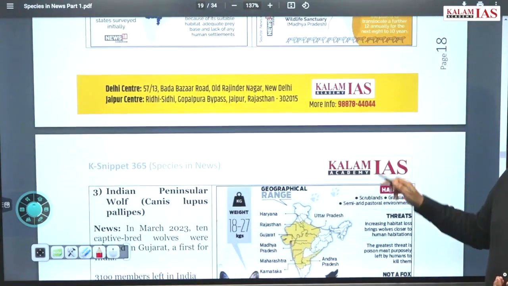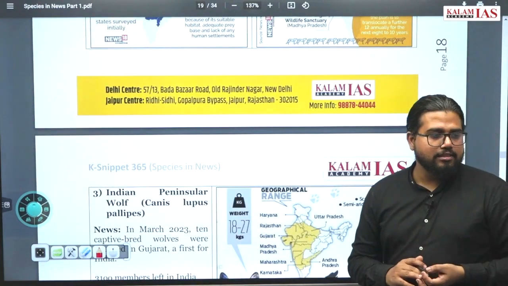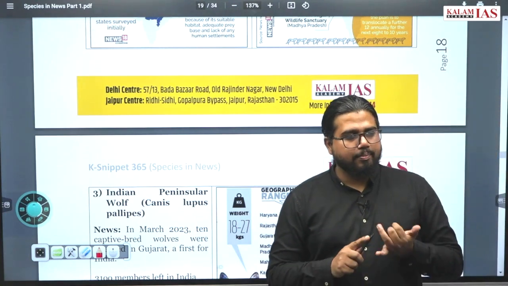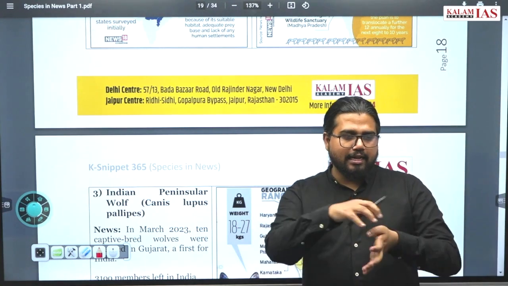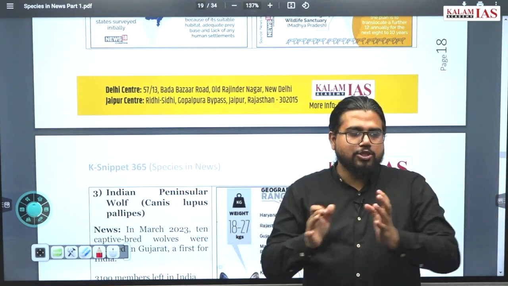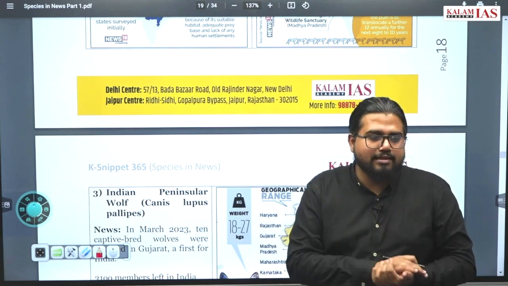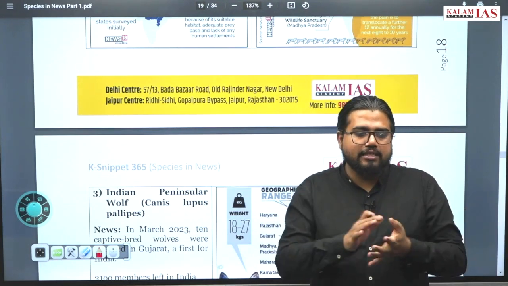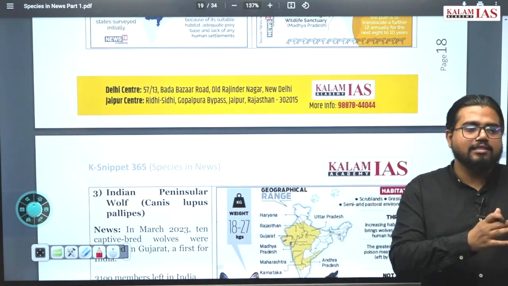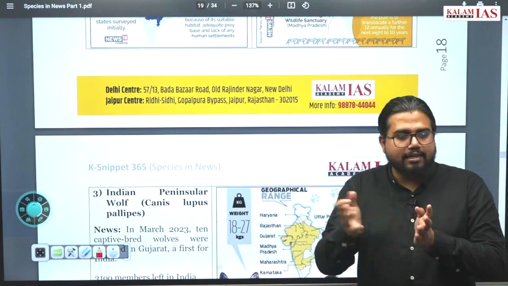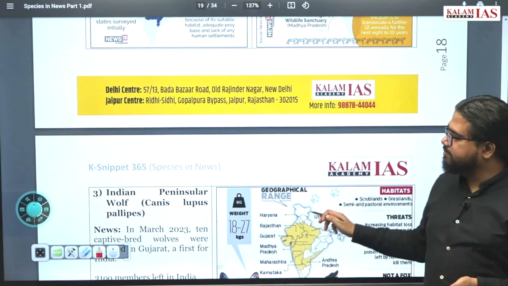What exactly do you consider when reintroducing cheetahs? First, there should be enough grassland. A prey base should be available so that they can hunt. Secondly, it should not be a very small or fragmented reserve. It should not be dense forest either. It should be spacious, with enough grasslands and a prey base available. That's why most of this translocation is happening in Madhya Pradesh.